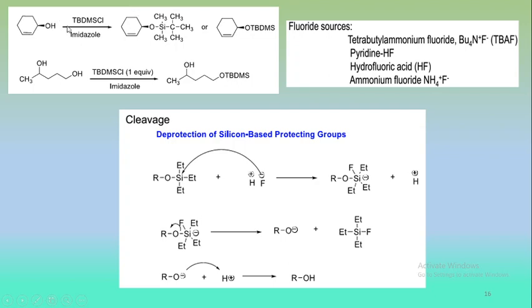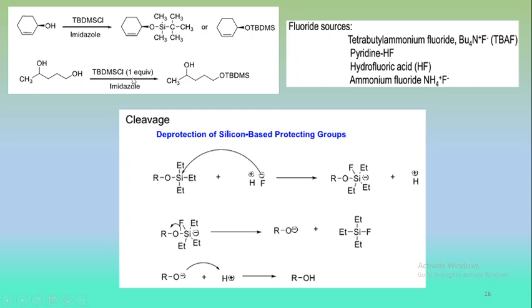In the next example, here the OH is protected by means of tertiary butyl dimethyl silyl chloride, and in this case there are two alcohols present. One is a primary alcohol and the next one is a secondary alcohol. Due to the steric hindrance, the primary alcohol is readily silylated by tertiary butyl dimethyl silyl chloride.